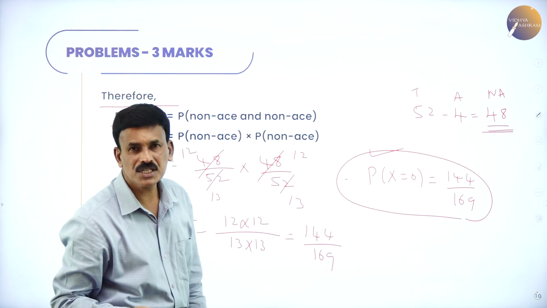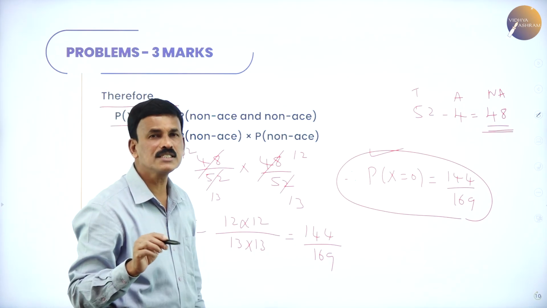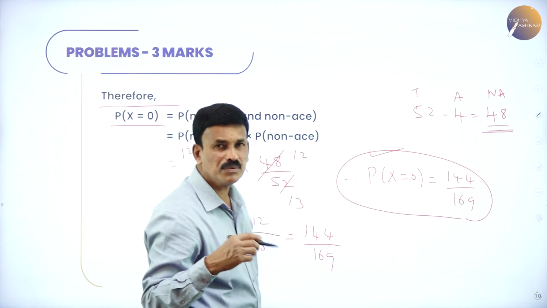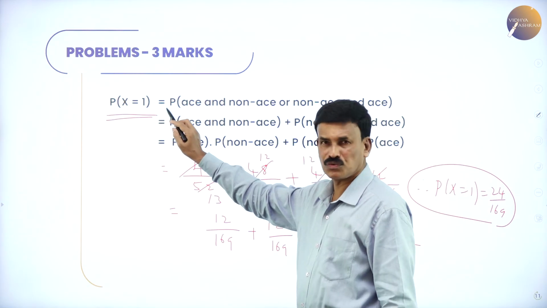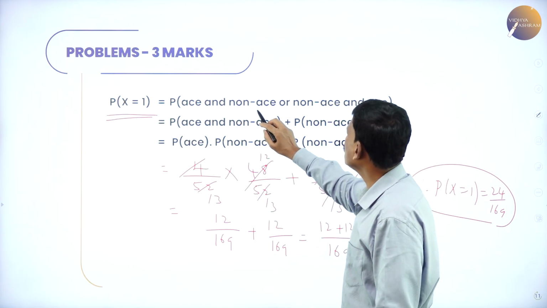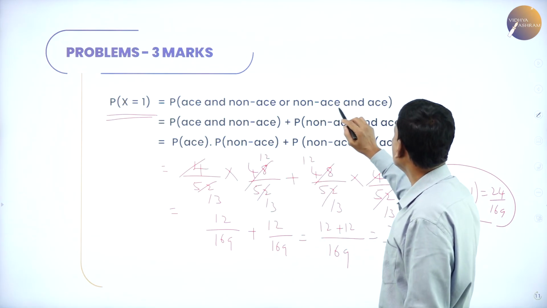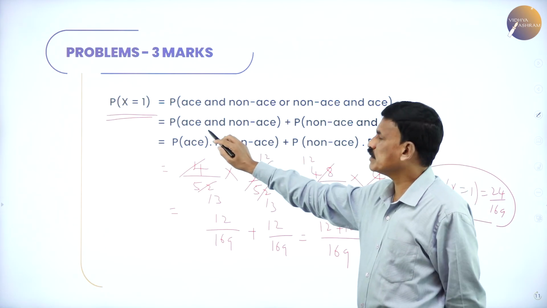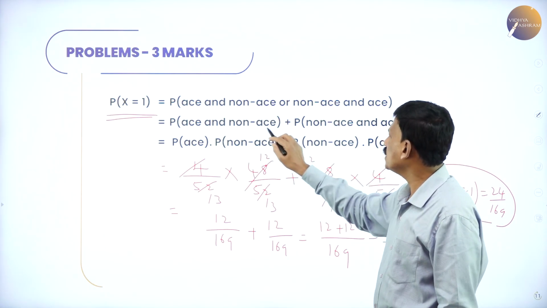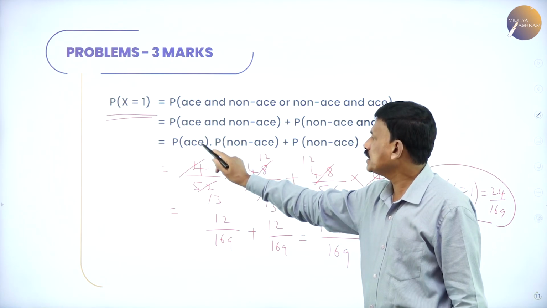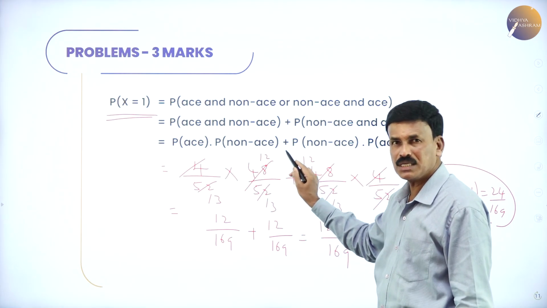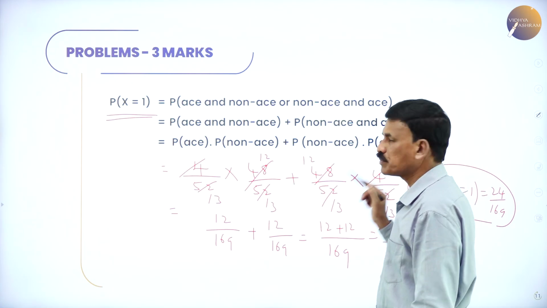Now, let us come to the second case. When X is equal to 1, there is one ace, either in the first or the second draw. So the probability is that of ace and non-ace or non-ace and ace, that is, probability of ace into probability of non-ace plus probability of non-ace into probability of ace.